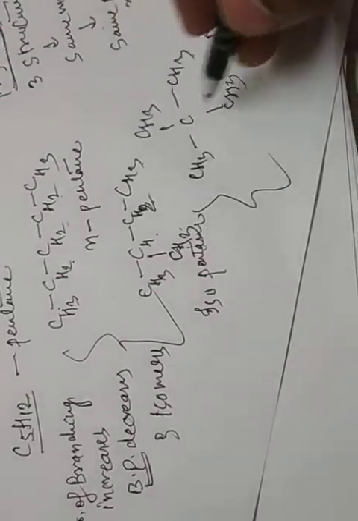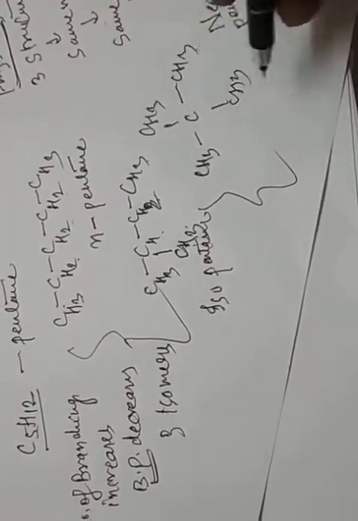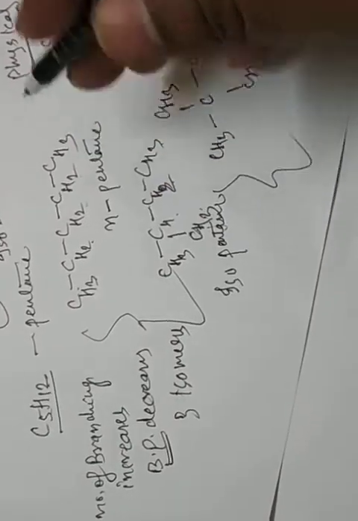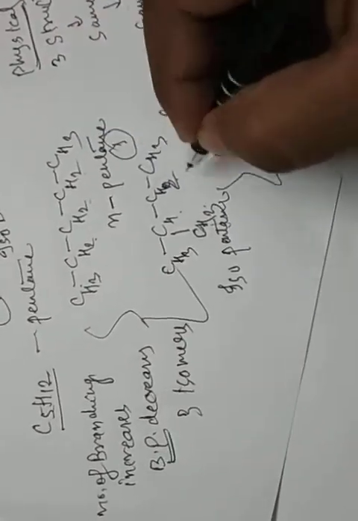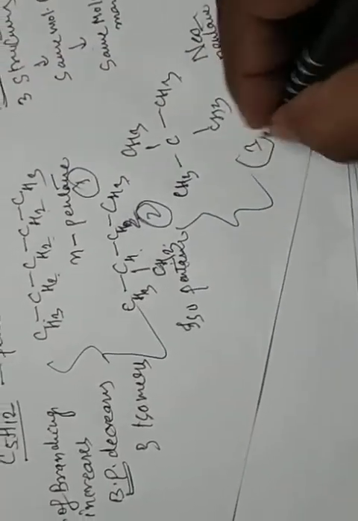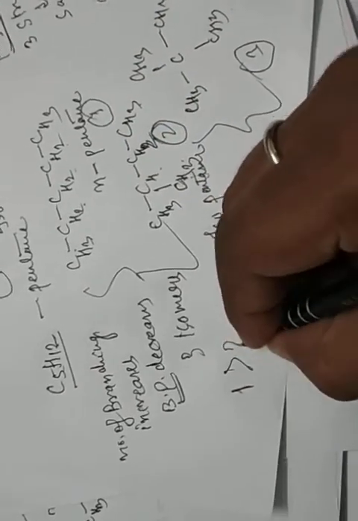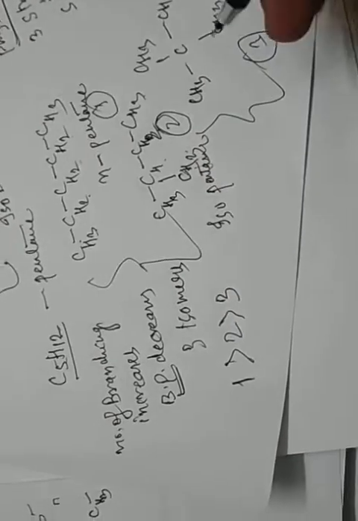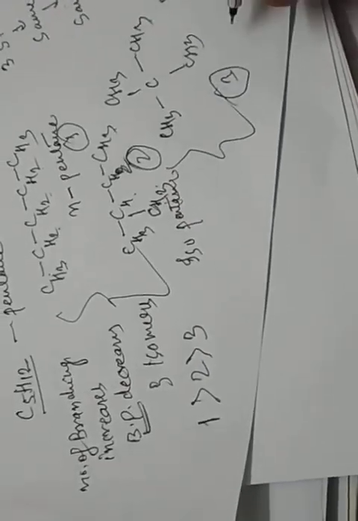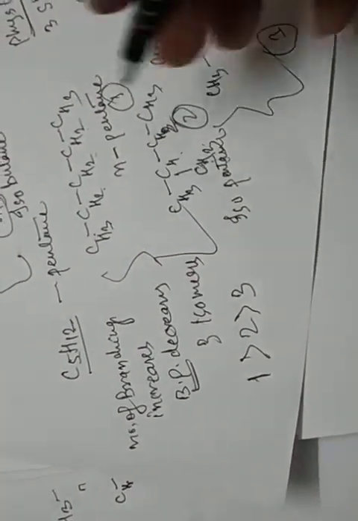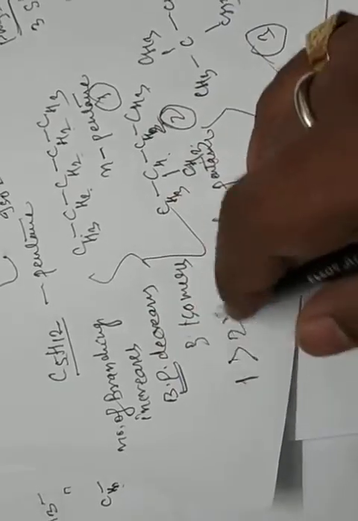In the third structure, with 2 branches; the second has 1 branching, and the first has no branching. So which has the highest boiling point? The 1, then 2, then 3. Which has the lowest? 3. In the question paper, the one with no branching has the highest boiling point. So as number of branching increases, boiling point decreases.